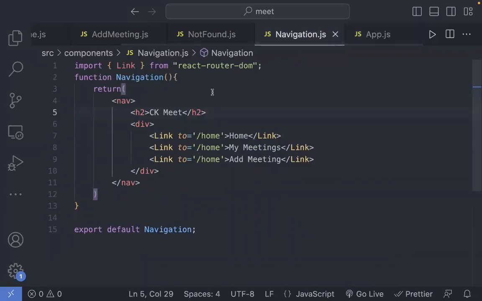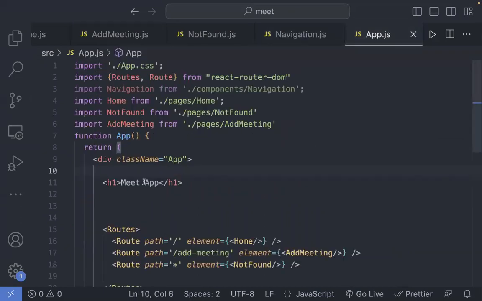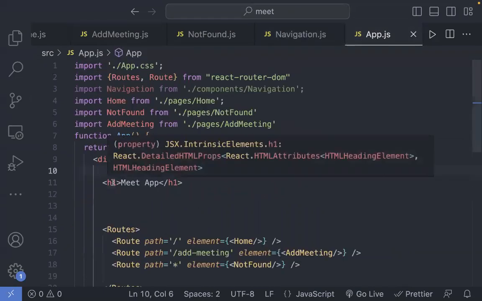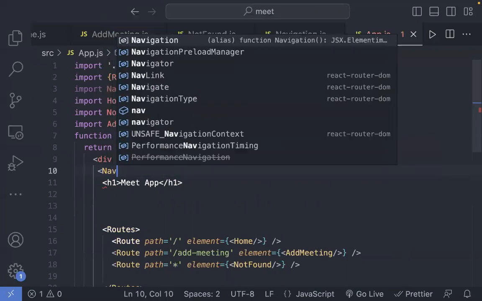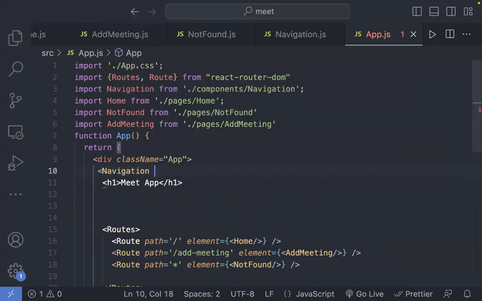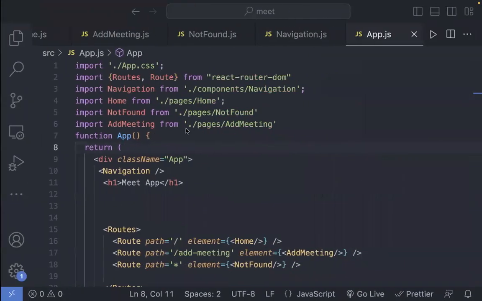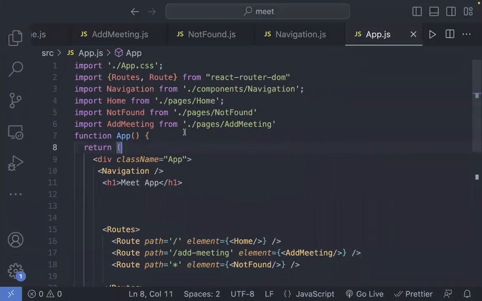I have imported the link. If you see this, I have imported the link from React router DOM. Right. And if I use that navigation over here as well, we have this navigation as well. So now if we refresh, I think there is something that is creating issues.